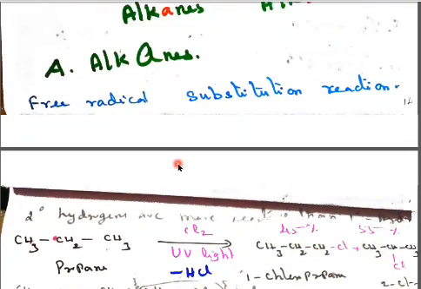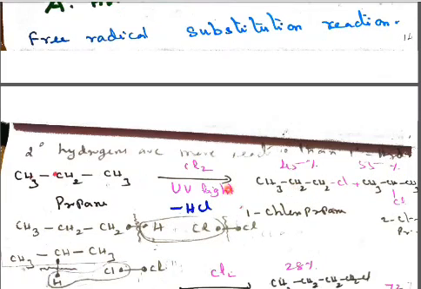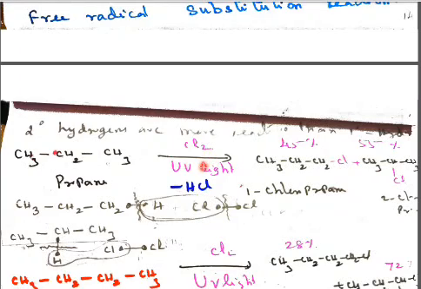So, free radical substitution reaction. In free radical substitution reaction, tertiary is greater than secondary is greater than primary as the major product. So I've given that secondary hydrogen is more reactive than primary. Here CH3, CH2, CH3, 3 carbons, it is propane. Chlorine is used in sunlight, in the presence of ultraviolet light. It is more reactive in the presence of sunlight as well as in dark, another reaction. So here I have taken sunlight.